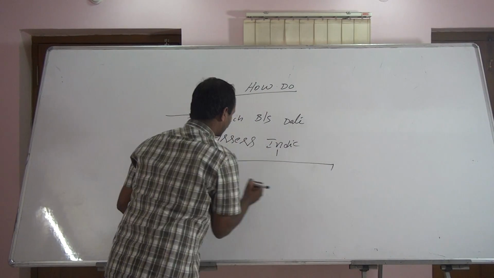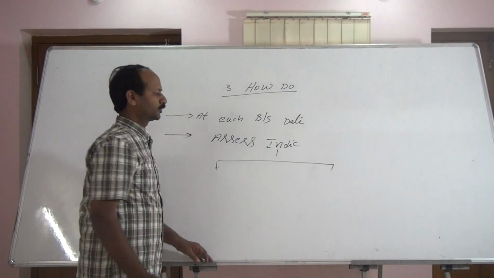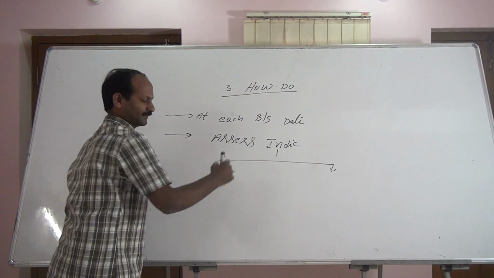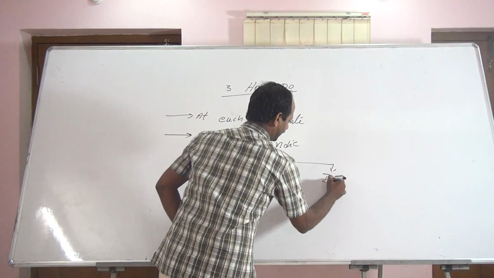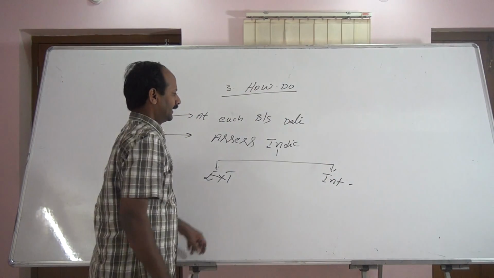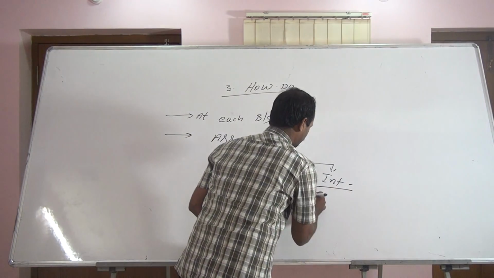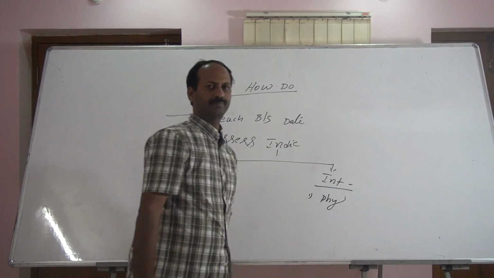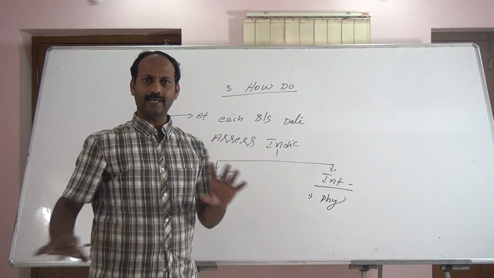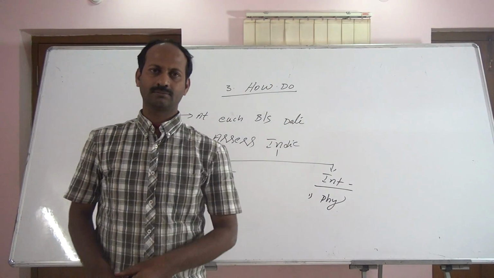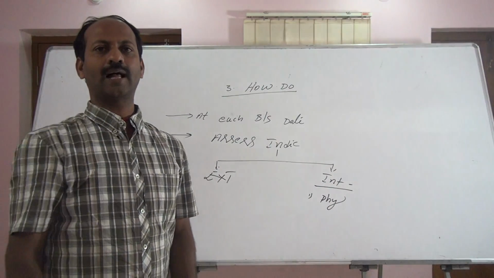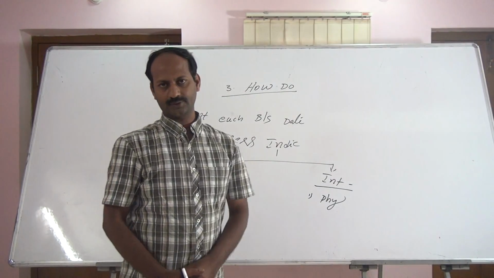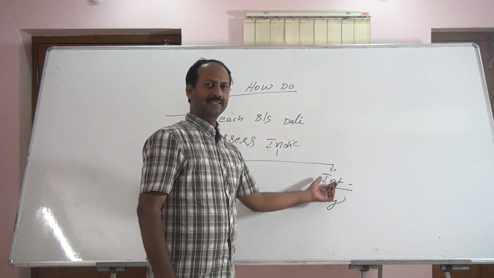These indicators are divided into two types: external indicators and internal indicators. Internal indicators are physical damage of the asset. If the asset is physically damaged, no doubt that asset is losing its value, and we have to recognize impairment loss. Physical damage internally.